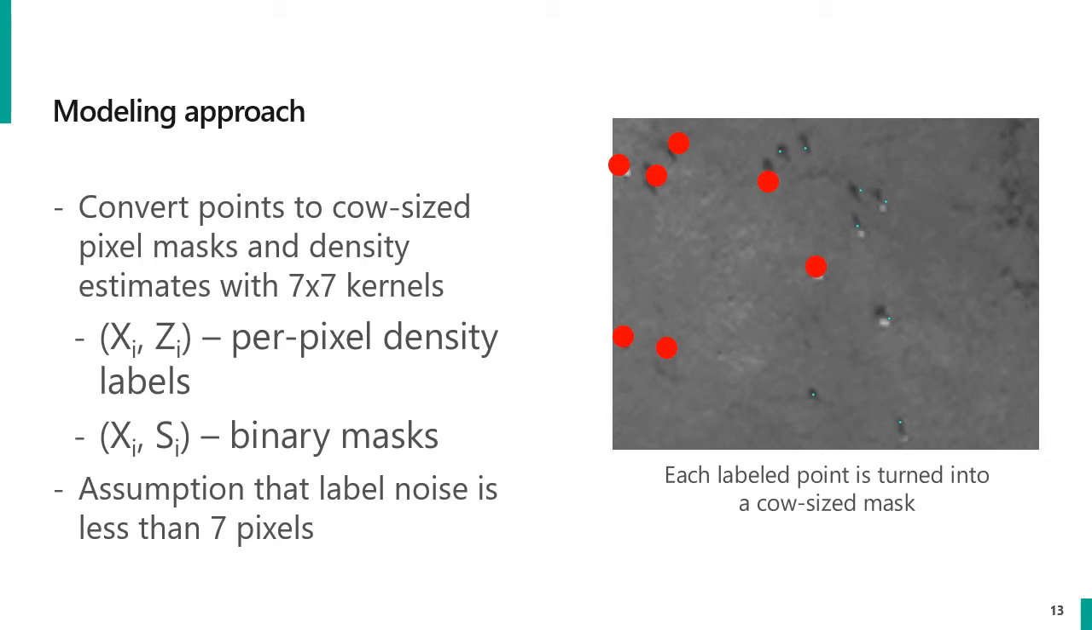Second, creating binary masks by convolving a 7x7 maximum kernel with the point labels, and here the resulting masks are appropriate for training segmentation models. And the figure on the right just shows a partial example of what the segmentation binary mask looks like. The kernel size of 7 is important and encodes our assumption that the label noise should be less than 7 pixels, and we chose the value of 7 based on our preliminary experiments.